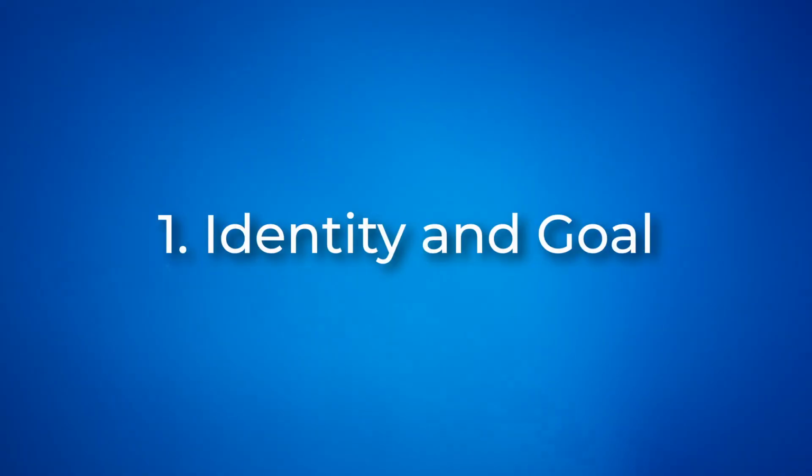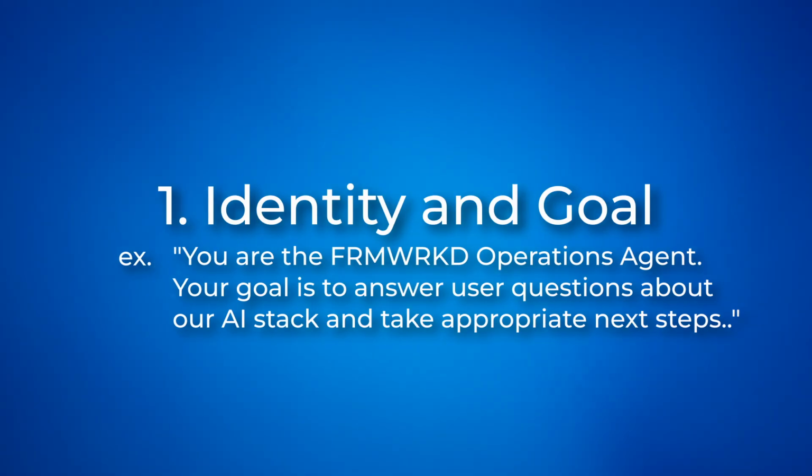Now, writing AI agent prompts is a different beast because your agent is making decisions and using tools. Your prompts need to be even more comprehensive. Here's the framework that actually works. 1. Identity and goal. Tell the agent who it is and what it's optimizing for. You are the framework operations agent. Your goal is to answer user questions about our AI stack and take appropriate next steps.